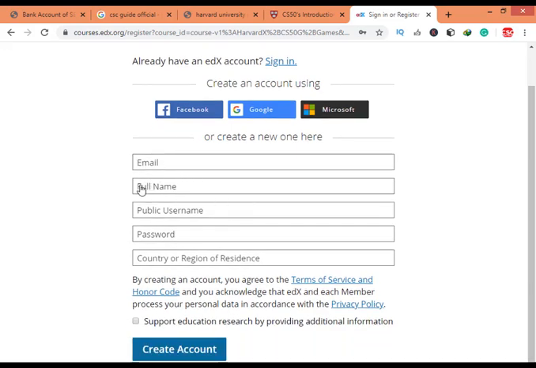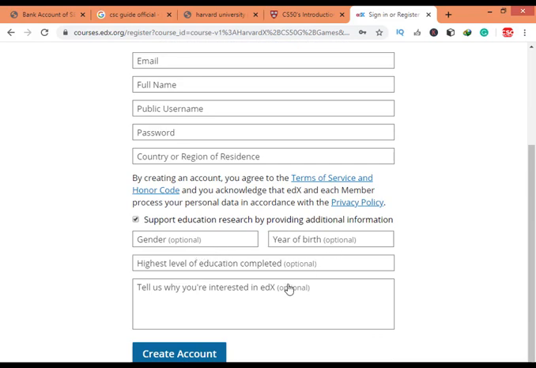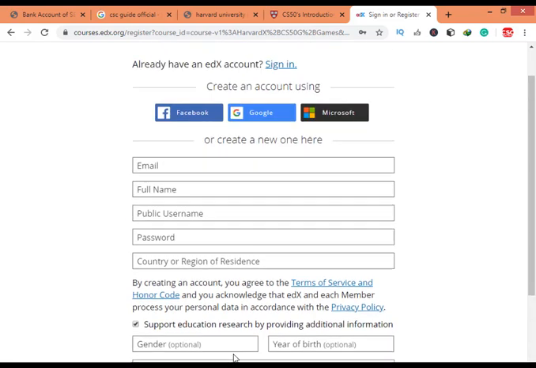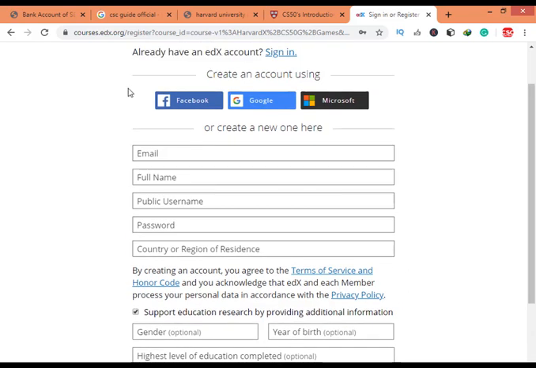In the sign up, give your email, phone number, public username, password, and country name, and select sport. When you click on sports, it's optional. If you want to do it, otherwise leave it blank, don't worry. Okay, and create account. When you create an account, you receive an email from Harvard University, and they will inform you through email, so don't worry about this. If you want to log in through Facebook or Google or Microsoft, you can do this.